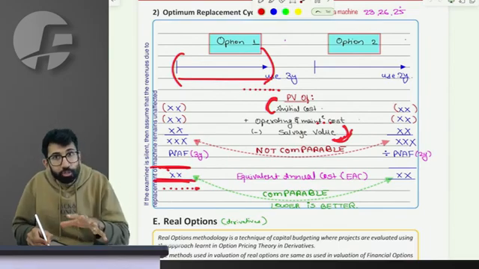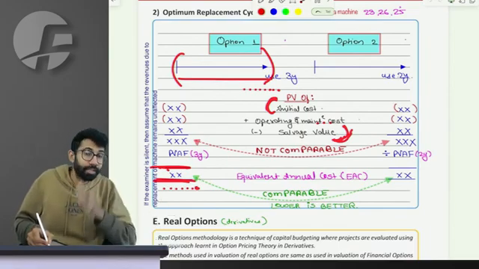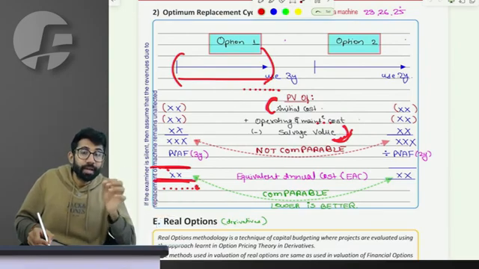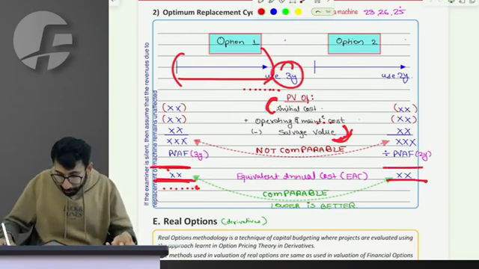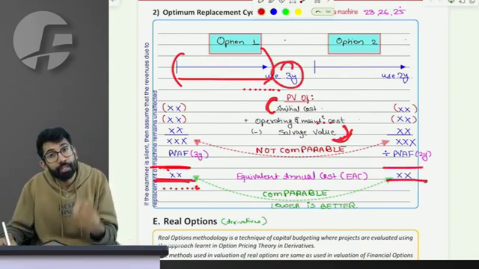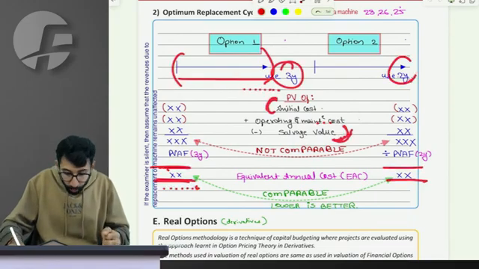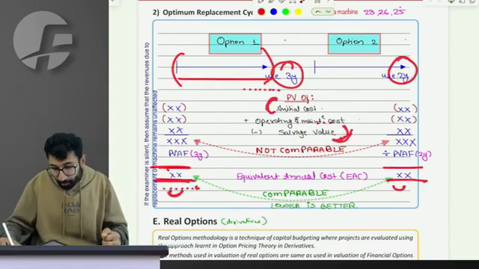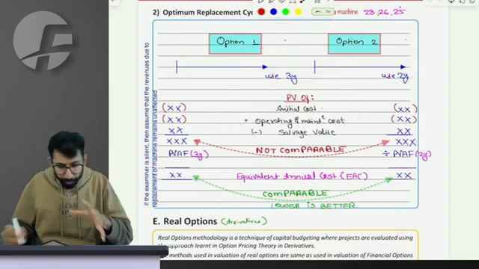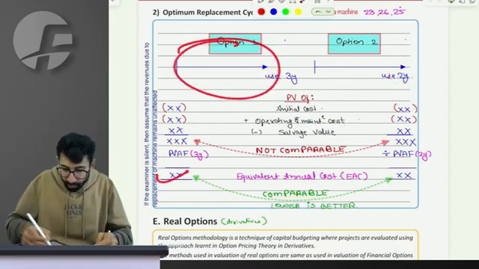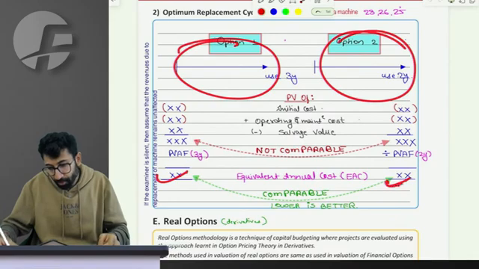Per annum cost on an annualized, equalized basis: the per annum cost of buying, operating and using the machine for 3 years, and similarly the per annum cost of buying, operating, using and selling the machine for 2 years. Since they are per annum costs, they are now comparable, and the lower is the better option. So for 3 years of use, this is the cost. For 2 years of use of the same machine, this is the cost.